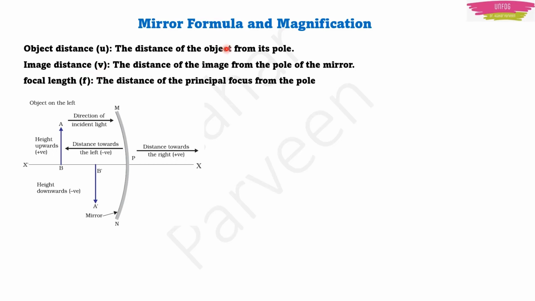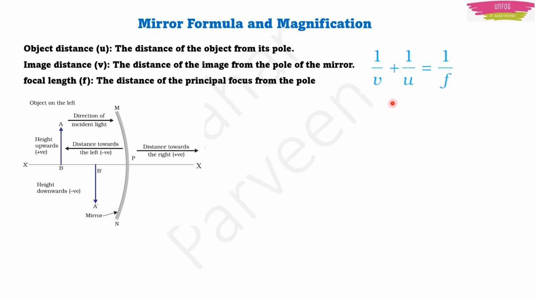Now there is a formula relating these three parameters u, v and f. This is known as the mirror formula. It says that 1 upon v plus 1 upon u is equal to 1 upon f, where v is the image distance, u is the object distance and f is the focal length of the mirror.